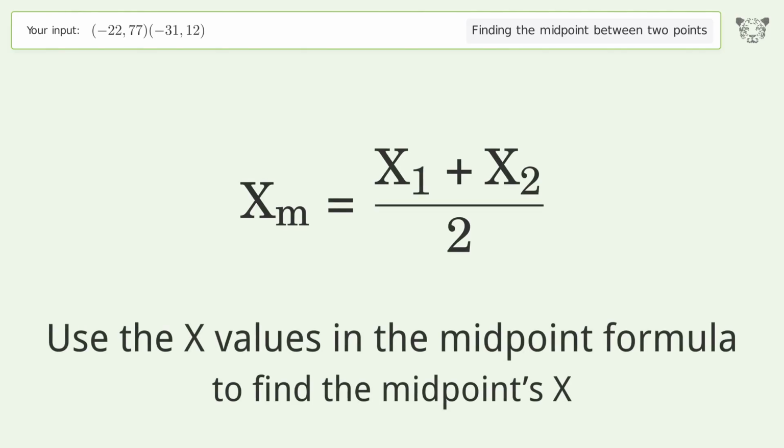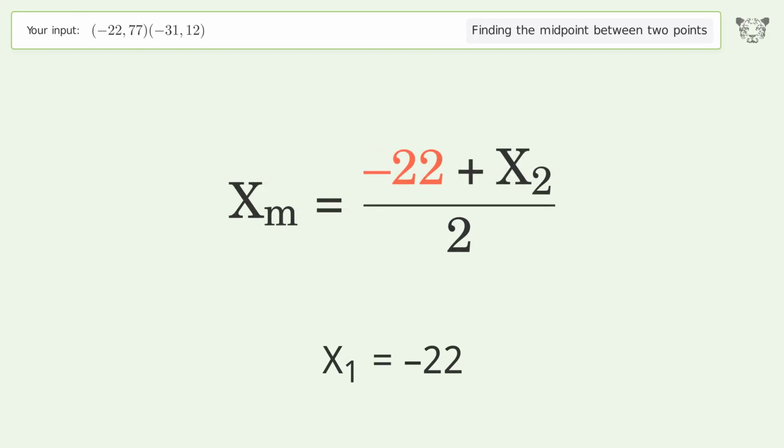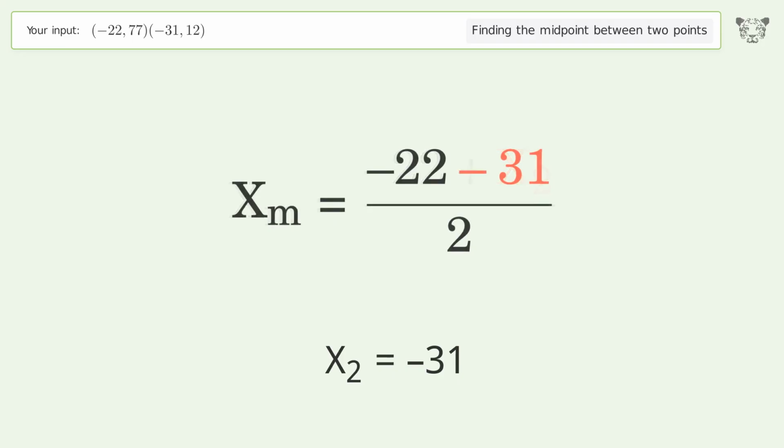Use the x values in the midpoint formula to find the midpoint's x. x1 equals negative 22. x2 equals negative 31. Simplify the arithmetic.